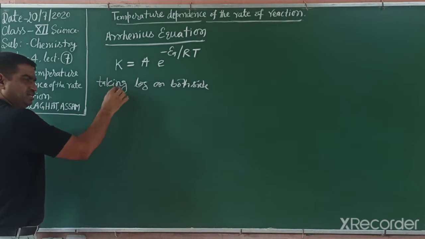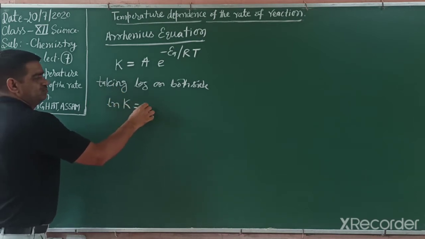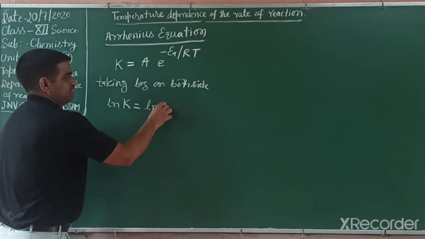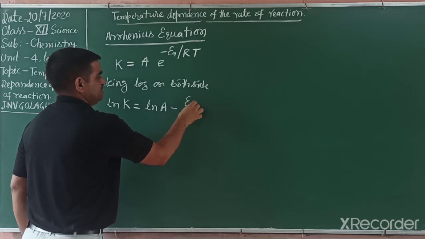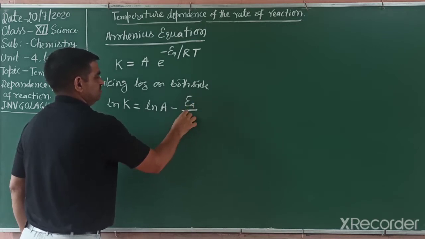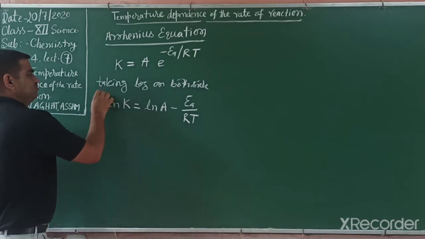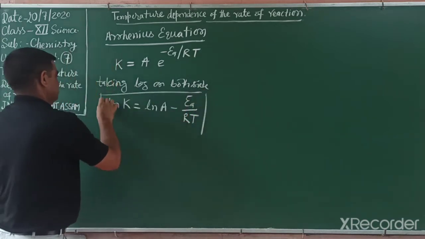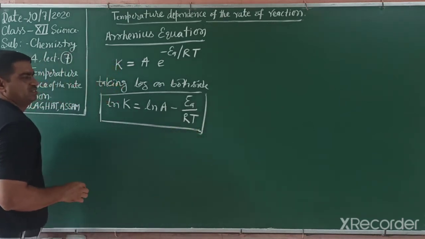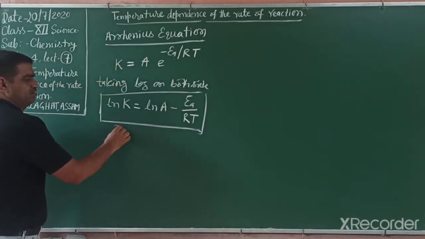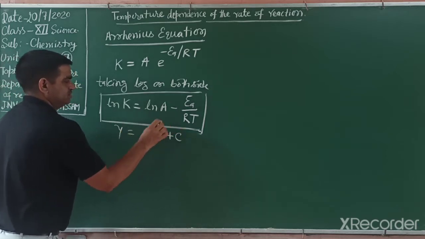we write natural log. So ln k is equal to ln A minus Ea by RT. We can write this equation. This equation is like a straight line equation, y is equal to mx plus c.